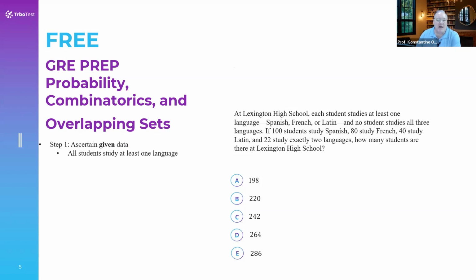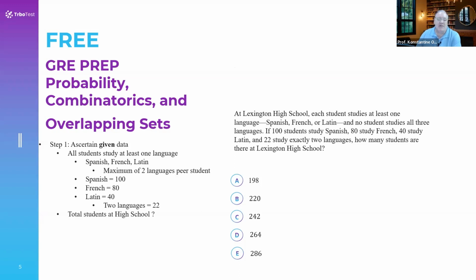First thing we do is ascertain the data given. All students study at least one language: Spanish, French, or Latin. They can only study up to two languages. There's Spanish, 100 students, French, 80 students, Latin, 40 students, and two languages, 22 students. The trap answer here is to add all these together: 100 plus 80 is 180, plus 40 is 220. We can go ahead and do that, or we can realize that there's not going to be that answer. And here's how it works. The question was the total students at the high school.